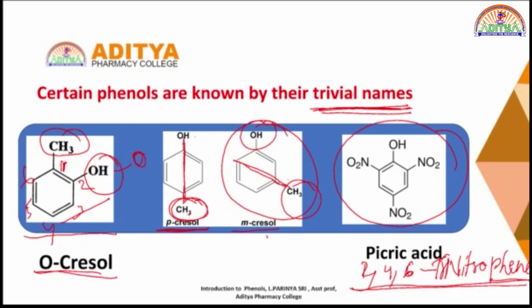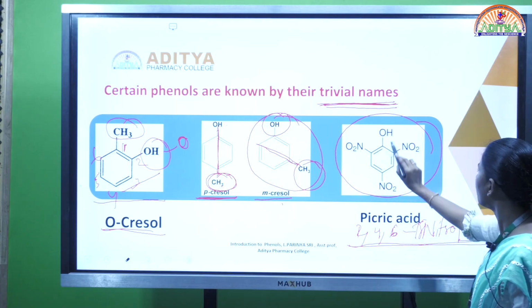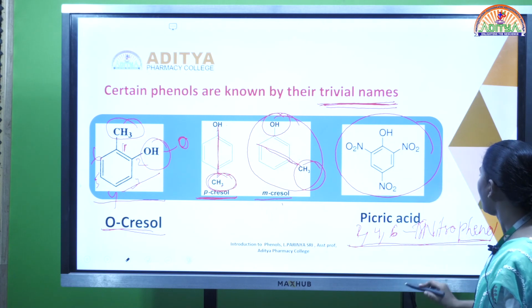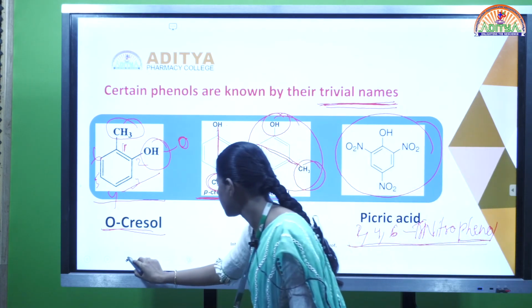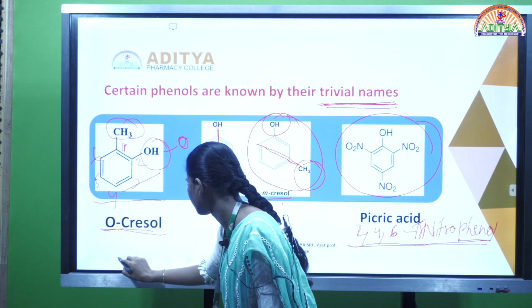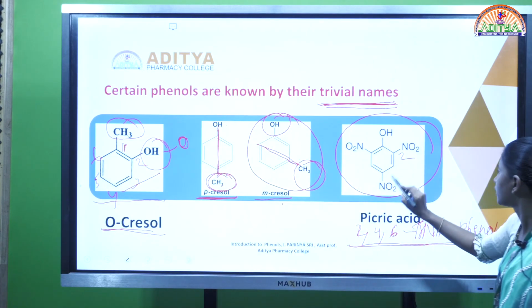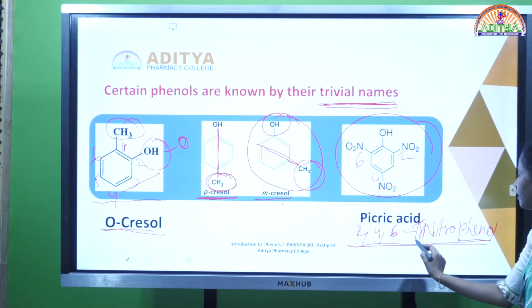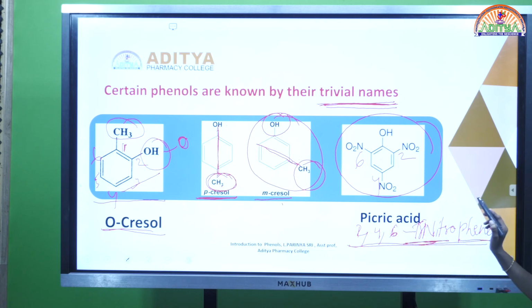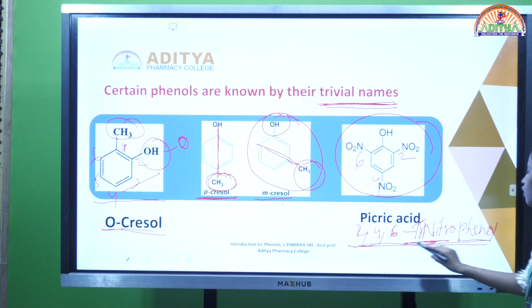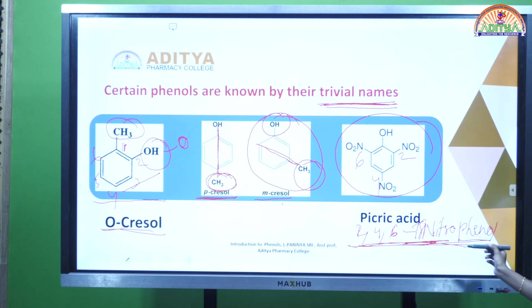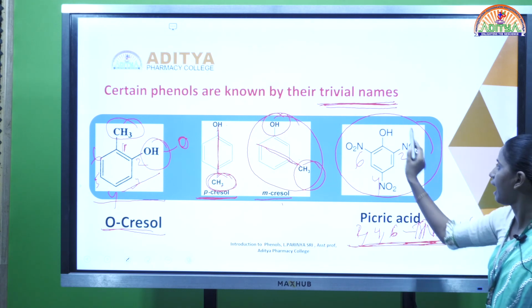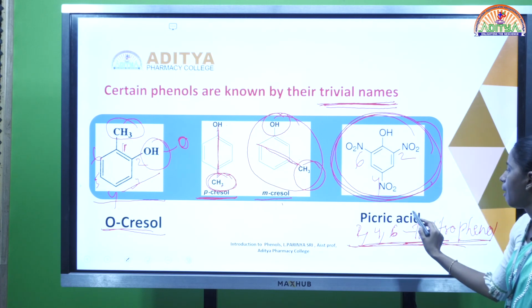As the OH group is directly attaching to the benzene ring, that is the phenol, and at the second, fourth and sixth positions the nitro groups are present. That is the tri, 3 nitro groups are present. So the IUPAC name of this compound is 2,4,6-trinitrophenol, and the common name, the trivial name, is the picric acid.